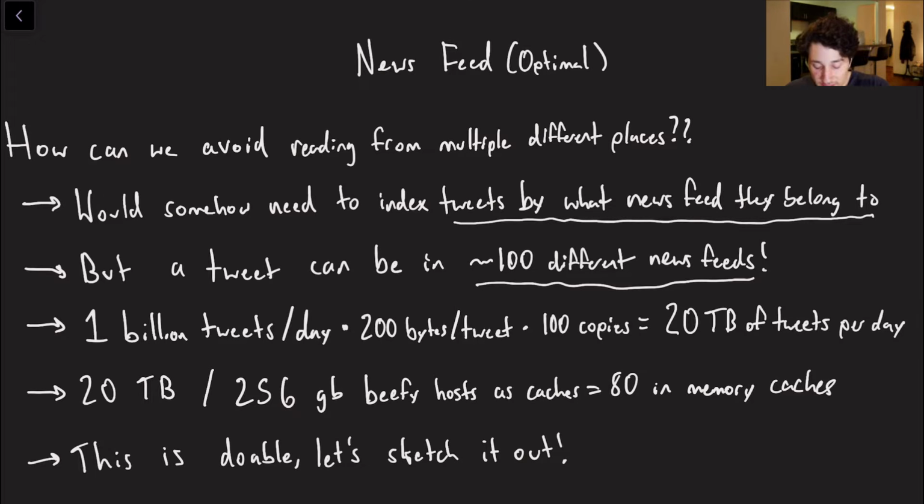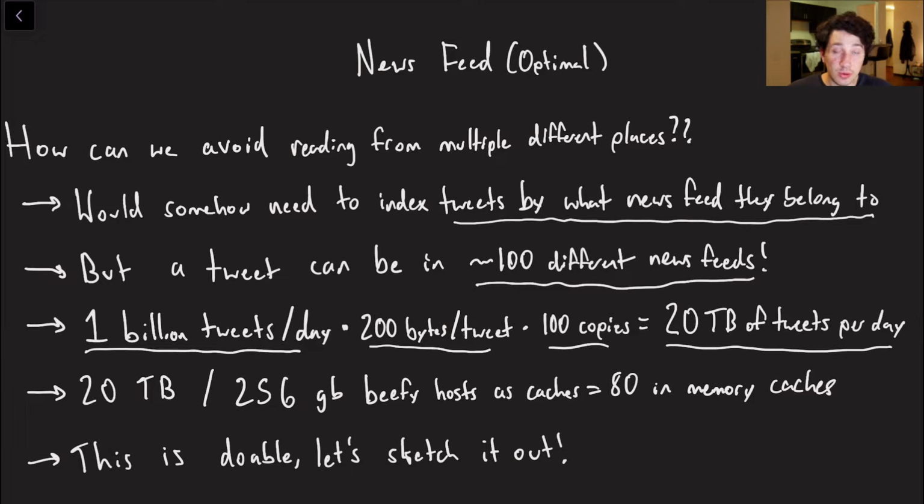Well, how much data actually? We estimated there were around 1 billion tweets a day, and there were around 200 bytes a tweet. And what if we did actually store 100 copies of every single tweet and put it in a different index? Well, we could, and then we would actually only have 20 terabytes of tweets per day, which, if you think about it, is really not that bad for a company like Twitter. I mean, they have literally millions of dollars of servers. 20 terabytes is nothing for them.